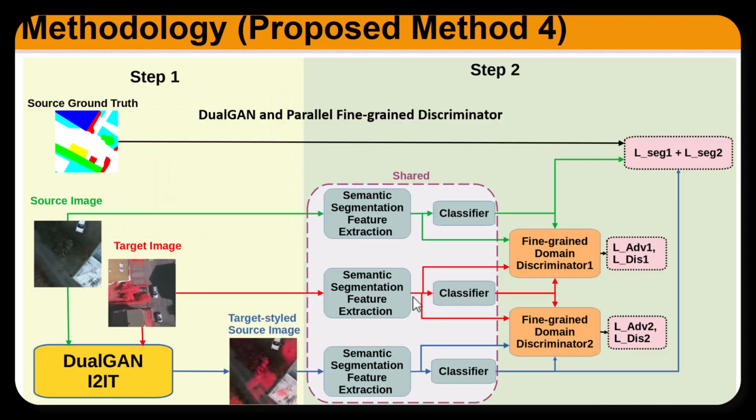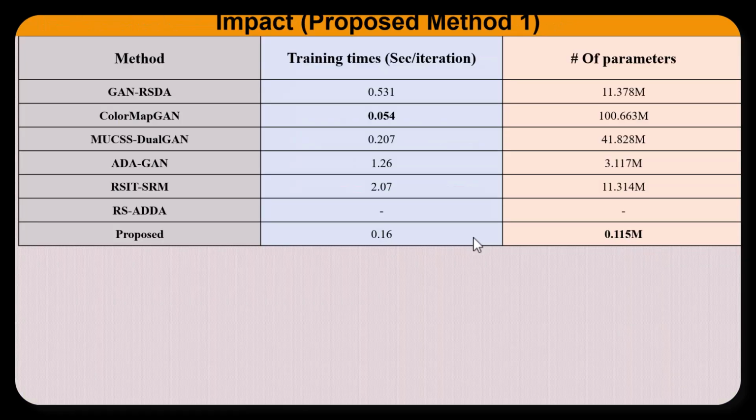Finally, we also propose, instead of using the Fourier transform, a standard image-to-image translation called DualGAN, and then we find the proposed method at the second level. Here we will not show all the computational tables. We just show this computational table. As we see here, for the first method, in training time cost and number of parameters, our methods take less than all of the other methods and have a low number of parameters.